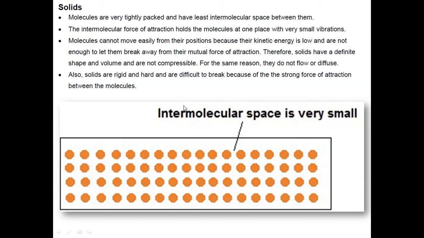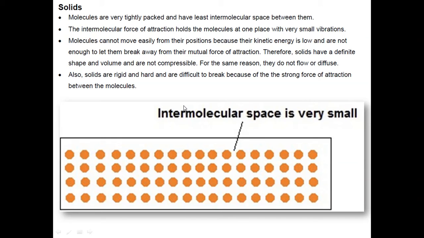This is why solids have a definite shape and volume and are not compressible. Compressible means whenever you exert force, its shape changes. Suppose you have a wooden block and you apply some force with your hand, then it will not change. So we can say it is not compressible.